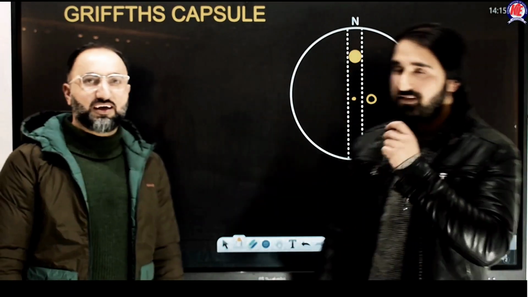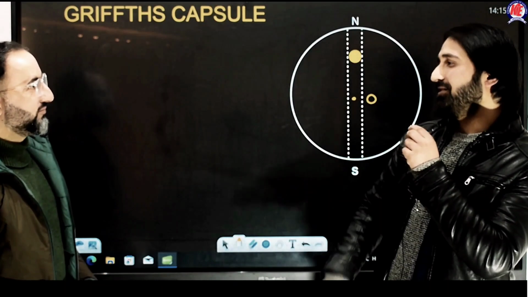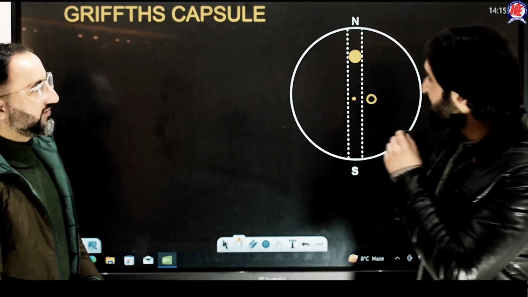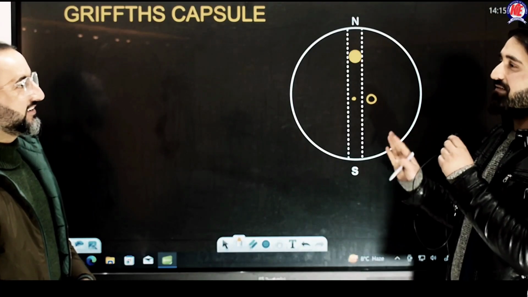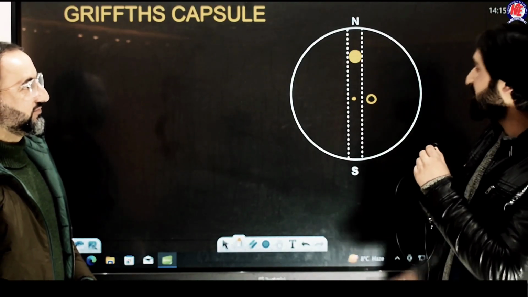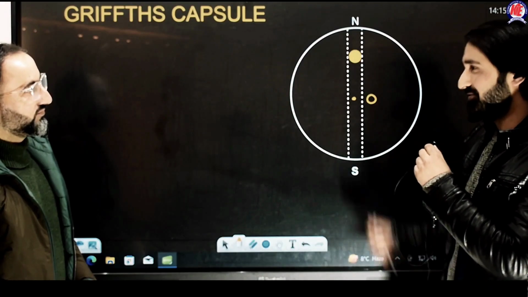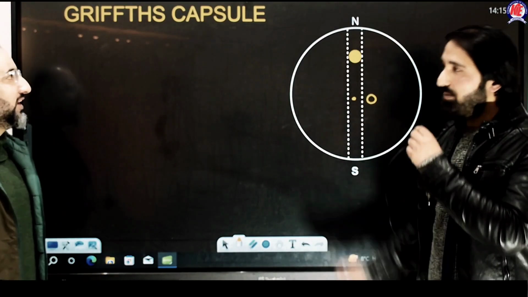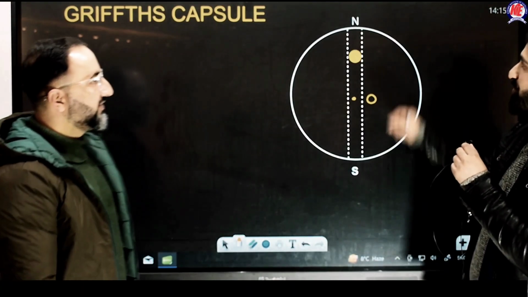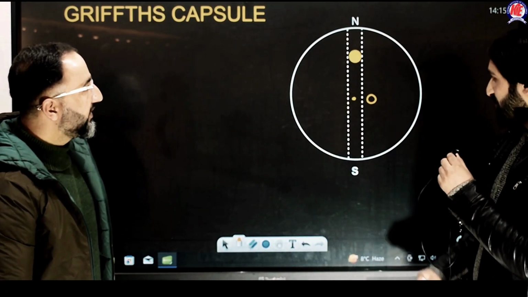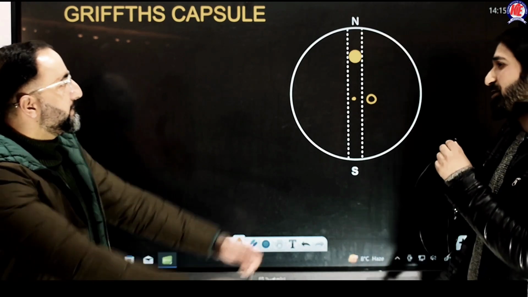So this Griffiths capsule, we often come across it during our bachelor's and even in class 11th and 12th. So this question goes as such. For example, sir, if we have a huge sphere, say for example Earth is a huge sphere. If somehow we manage to dig a tunnel through Earth, let's say through its diametrically opposite ends, and I happen to drop a solid ball of some mass m through the tunnel. Okay. So how is this particle going to behave?